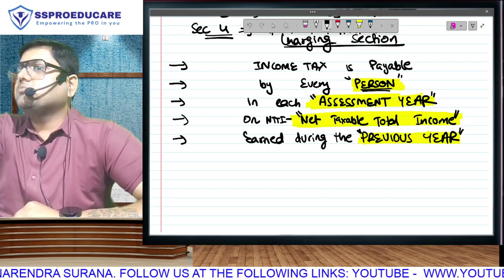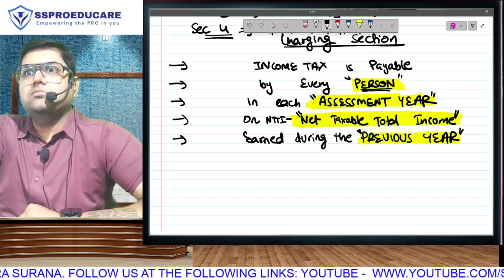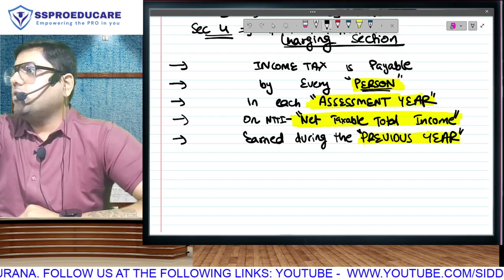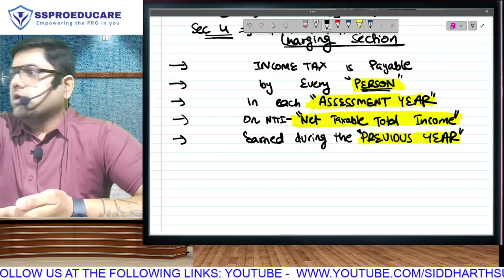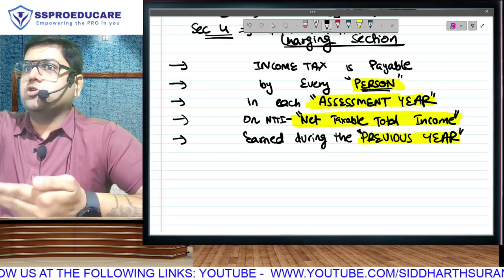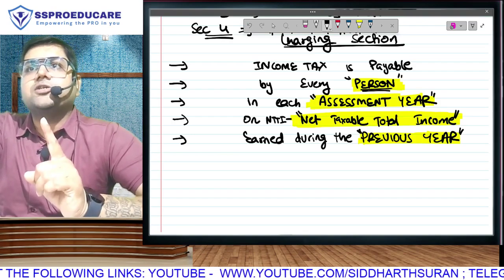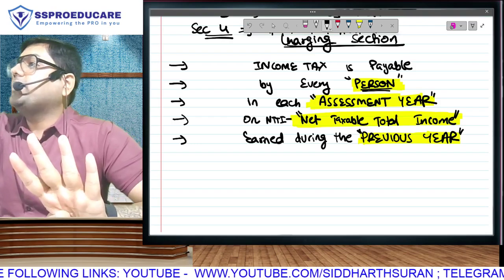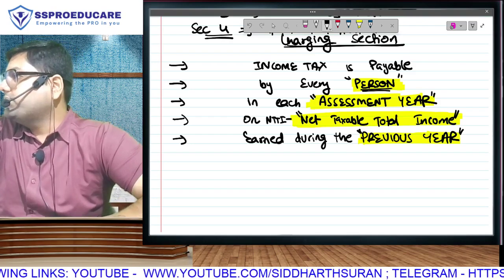How to calculate salary income, house property income, business income or capital gains income. How to calculate deductions that I was talking about, life insurance, medical insurance. What are the upper limits? What are the thresholds? What are the conditions? When is it allowed? When is it not allowed? Out of 55, 40 lectures, you can calculate the percentage, is going to be calculation of income.